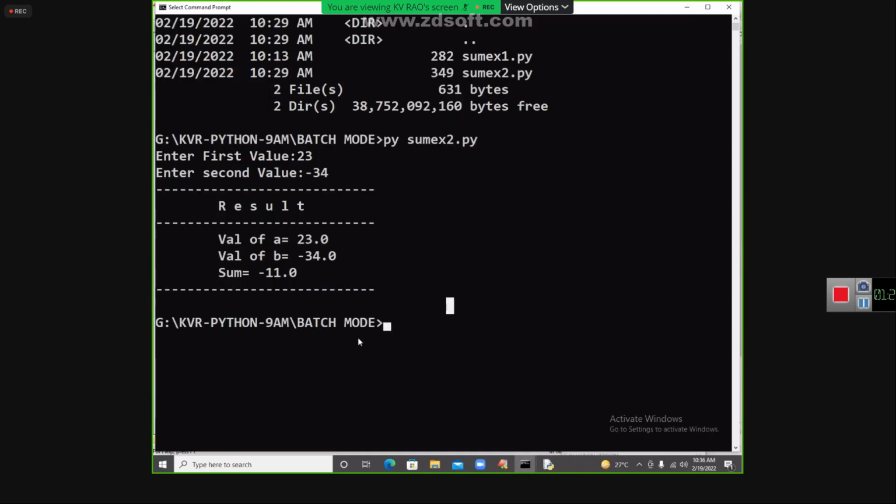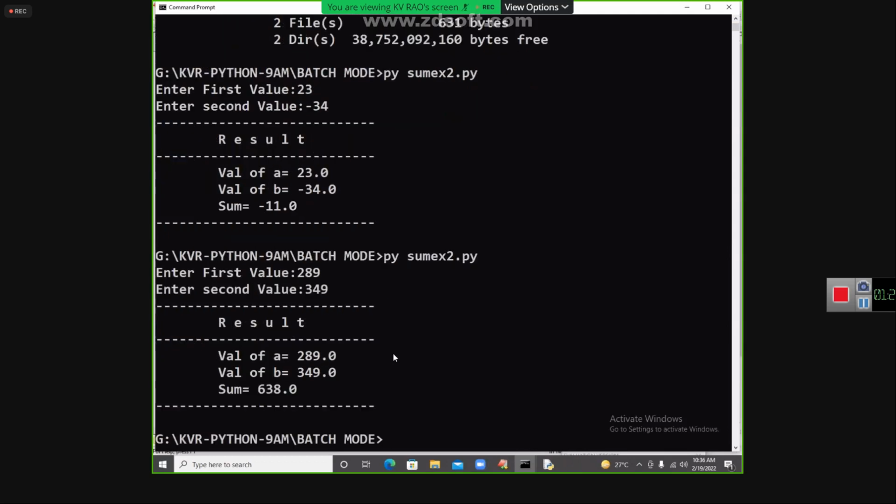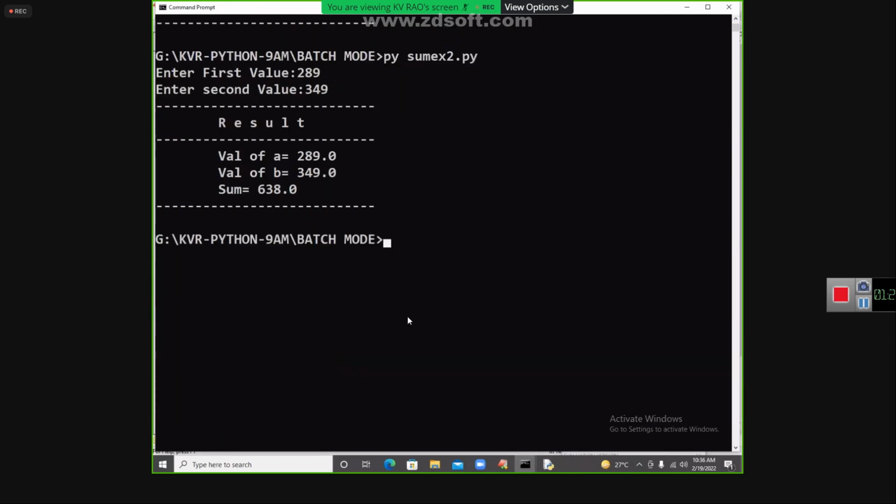What is the speciality in that? I don't understand. So 289. What is the next one? 349. So he got the result like that. So coming back to the point, it is supposed to be entered like that.